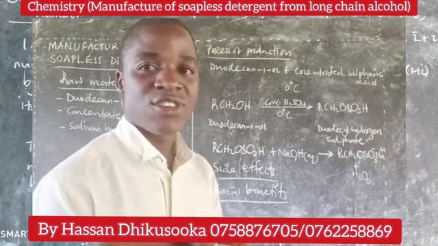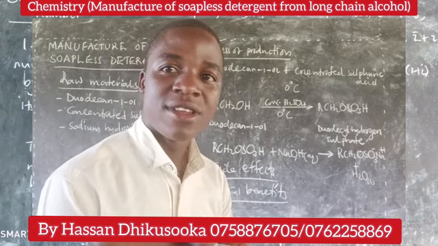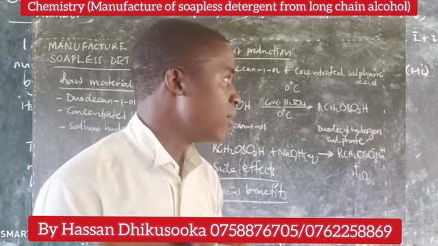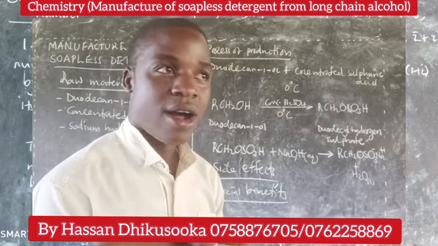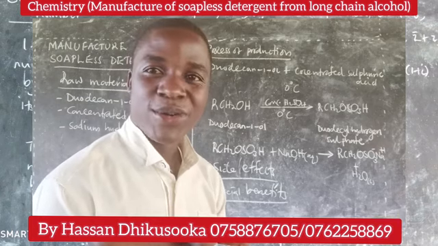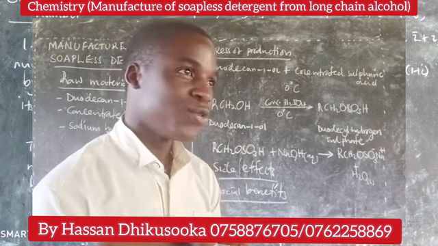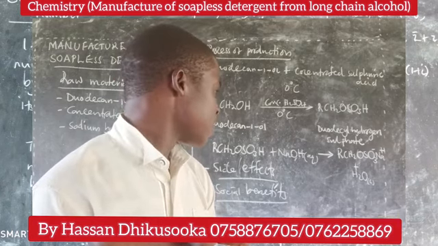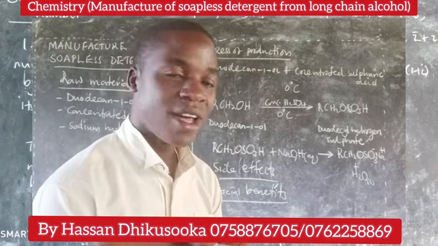Social benefits, as usual, this is a manufacturing plant. The soapless detergent manufacturing plant is a source of employment opportunity. Then you explain employment opportunity: workers who provide service get increased incomes, hence improving their standards of living.